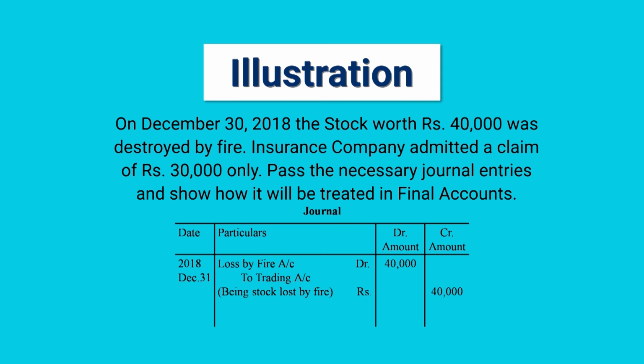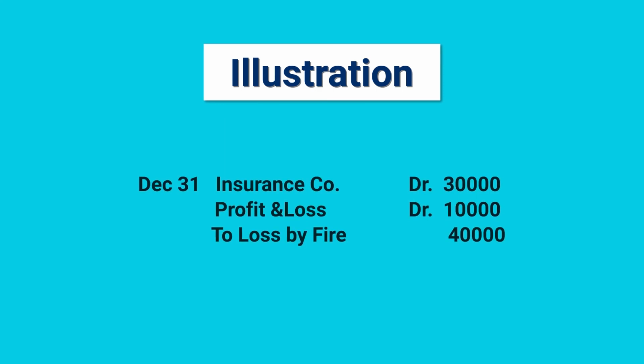Loss by fire account debit to trading account 40,000, because the total stock of rupees 40,000 was destroyed. Then the second one is out of 40,000 only rupees 30,000 were admitted by the insurance company. So, insurance company account debit 30,000. The remaining loss of 10,000 will be debited by profit and loss account. So, profit and loss account debit 10,000 to loss by fire 40,000.